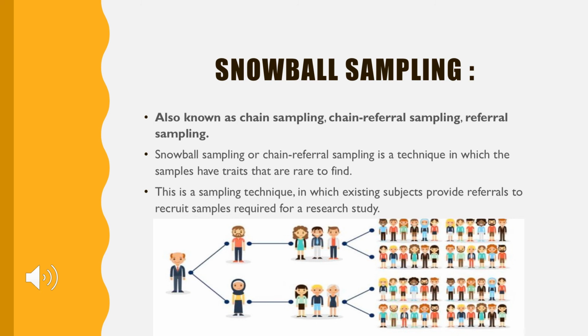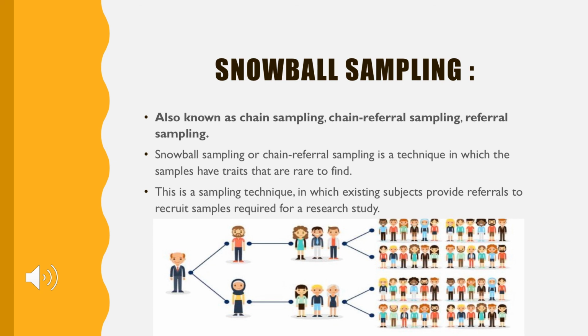For example, we need a rare blood group. One person has that rare blood group, so we ask, do you know anyone with the same blood group? Please refer them to us. Or there is a rare physician who is very good in treatment. So people will say that particular doctor is very good, and refer others to that physician. So this is called a referral chain.